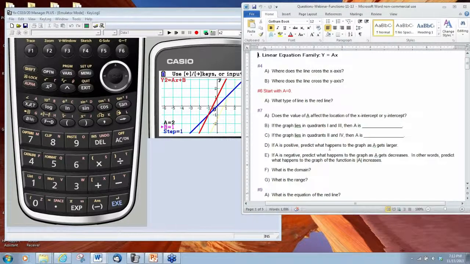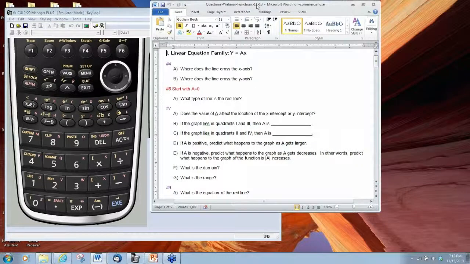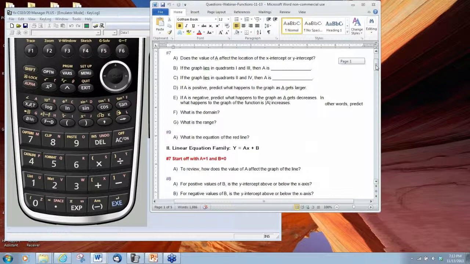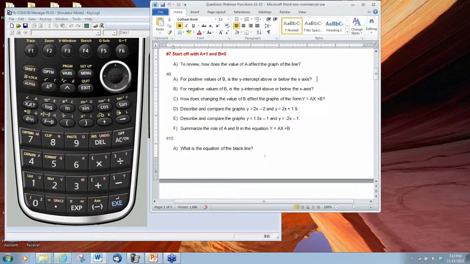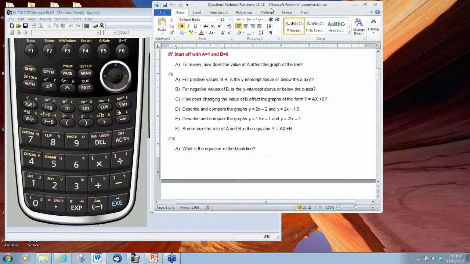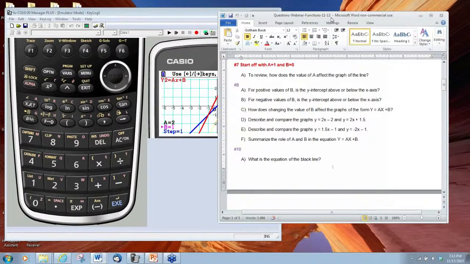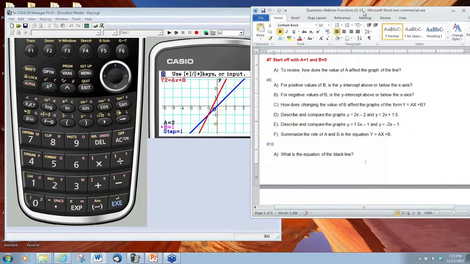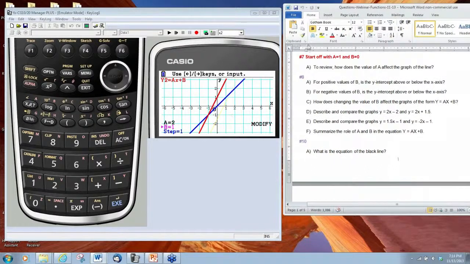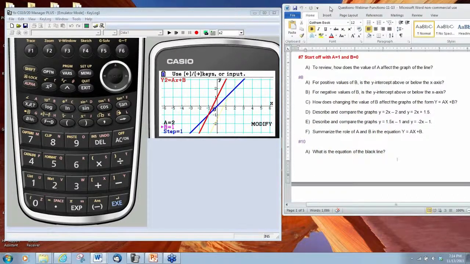If we take a look here at letter D, if we want to describe and compare the graphs of y equals 2x and y equals 2x plus 1.5, notice the values of A here are the same. The values of B are different. So these two lines, this in a way kind of reflects what is going on here with the yellow line and the red line. Those two lines, because the values of A are the same, are going to be parallel, and they have different y-intercepts.